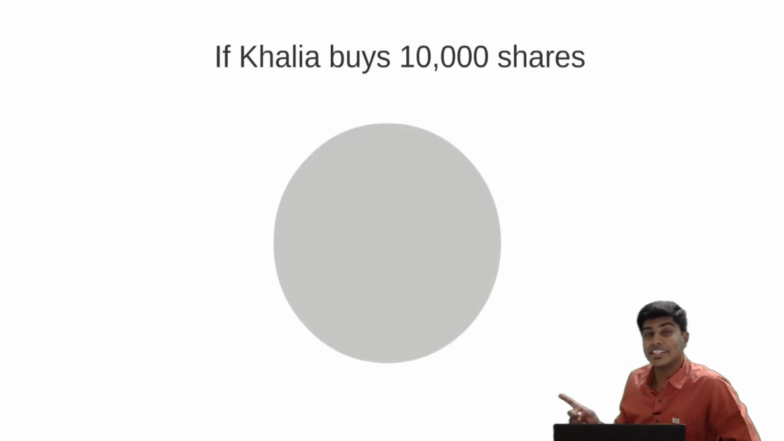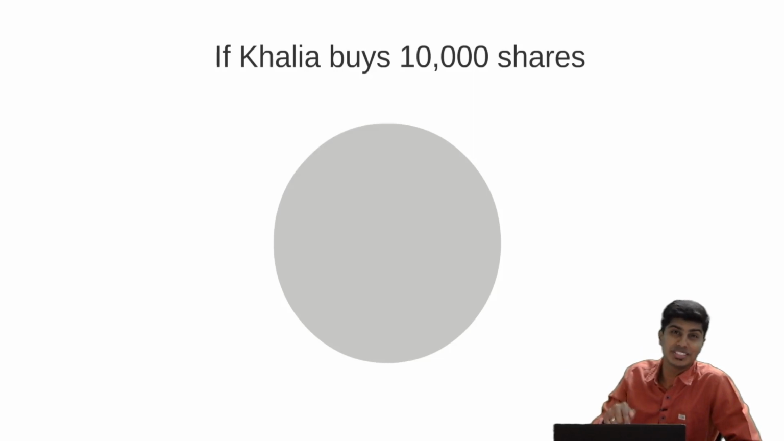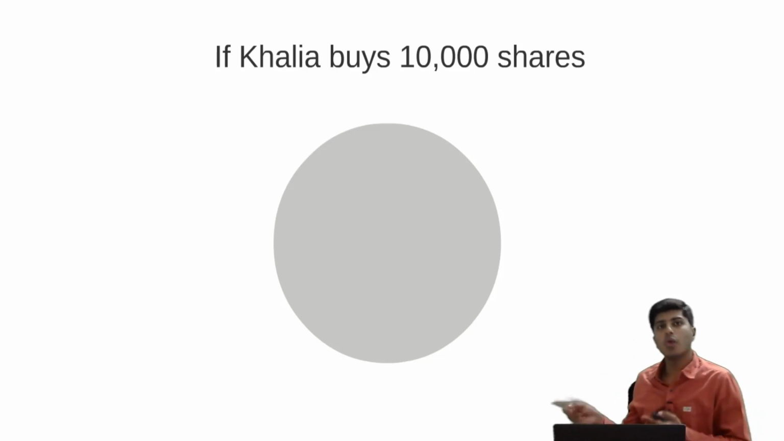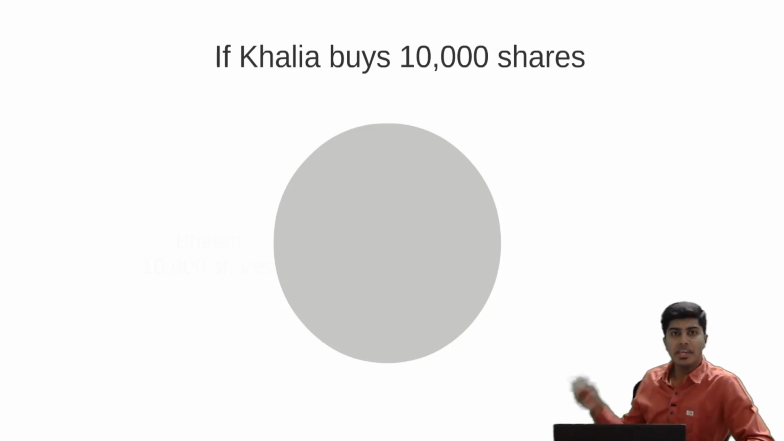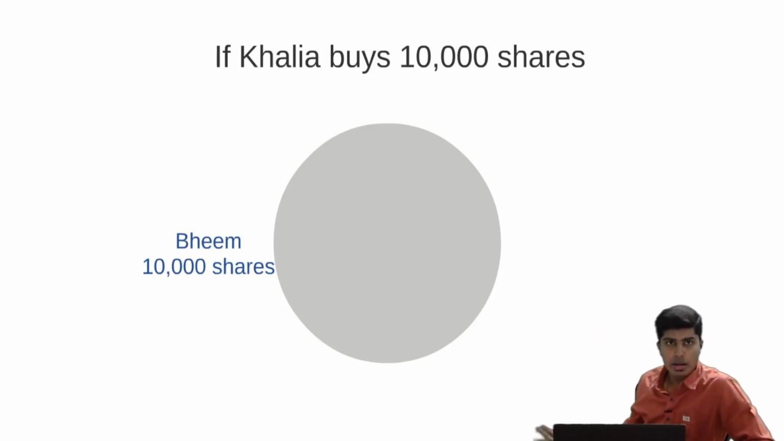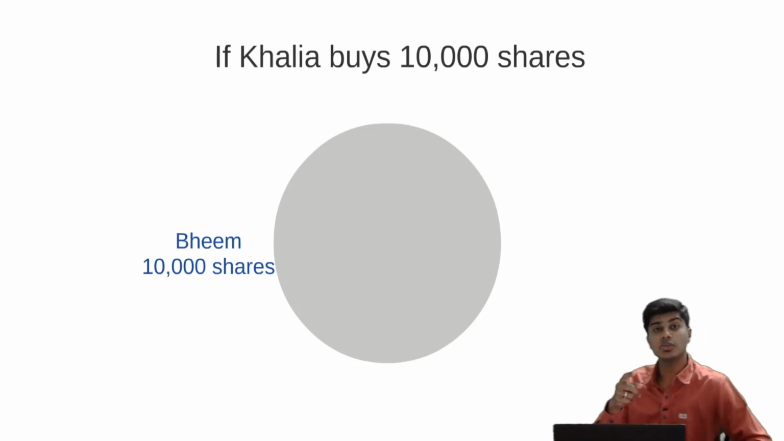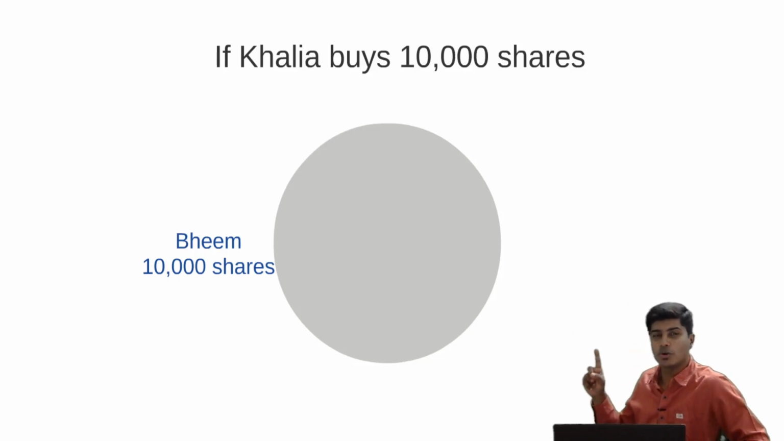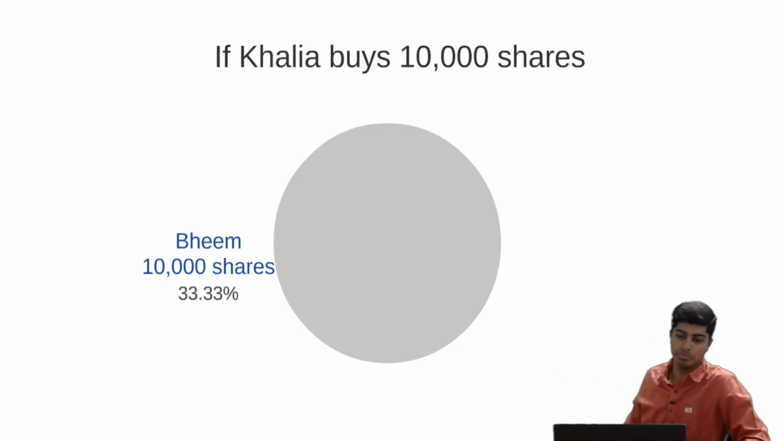Now, the entire shareholding of the company is no more 20,000 shares. It is 30,000 shares, because it was 20,000, plus 10,000 shares are issued. Bhim now holds 10,000 shares, but it is not 50%. Previously, he held 10,000 out of 20,000, so it was 50%. Now he holds 10,000 out of 30,000 shares, so his shareholding percentage has dropped to 33.33%.